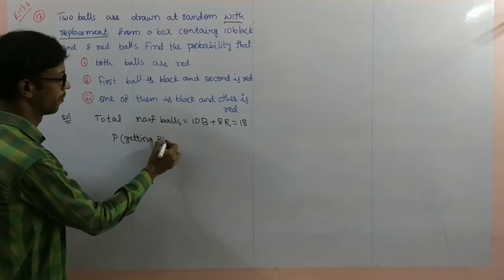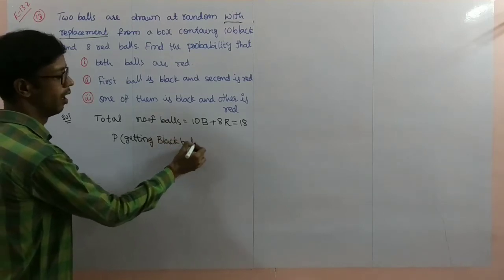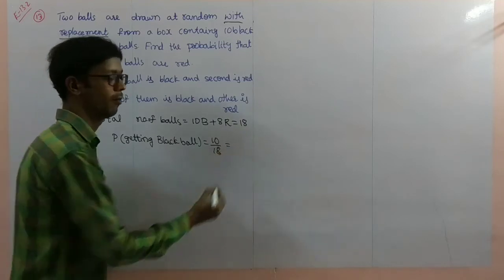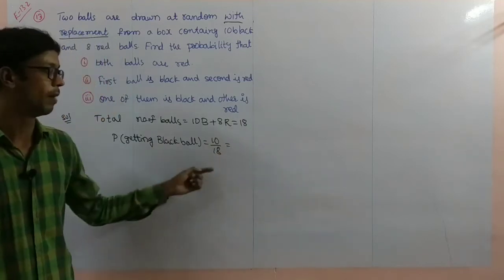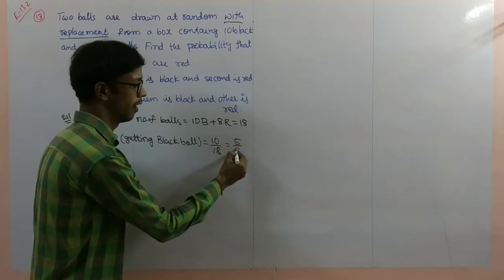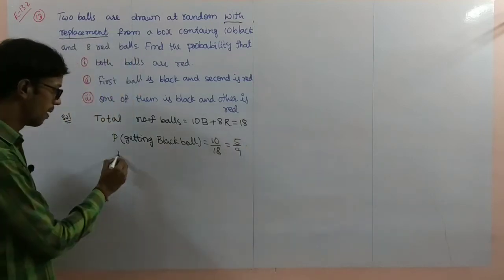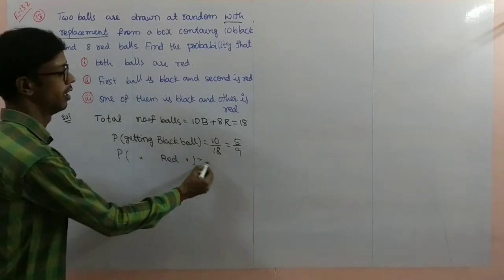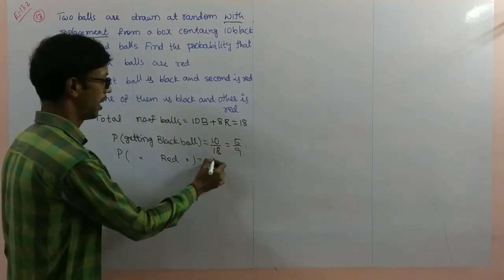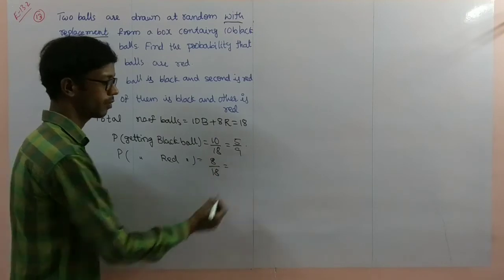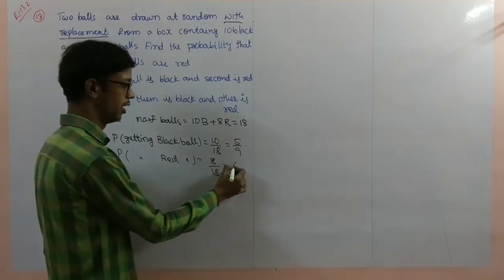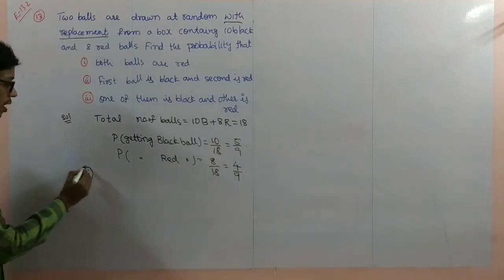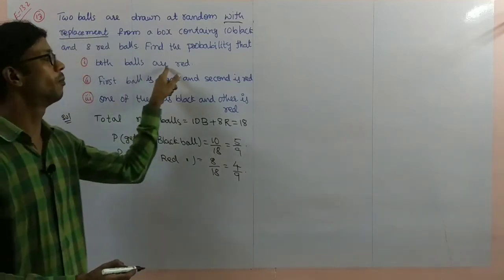So now I'll find the probability of getting a black ball is equal to 10 by 18. Total black balls is 10 by 18. That is nothing but 5 by 9. Next, probability of getting a red ball is 8 by 18, that is 4 by 9.